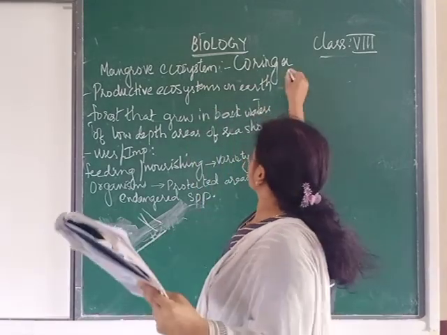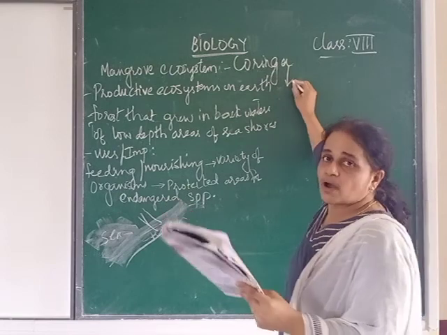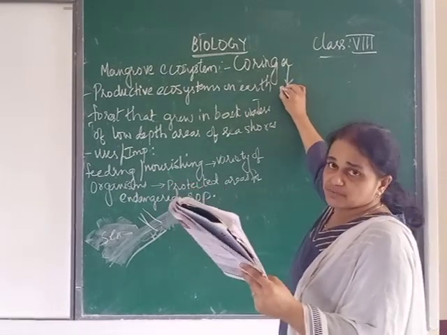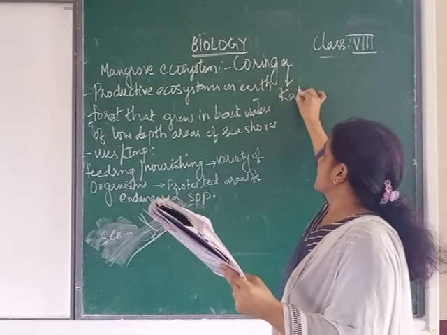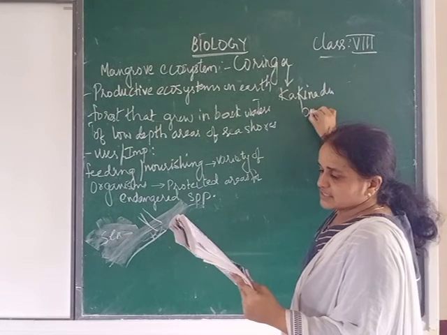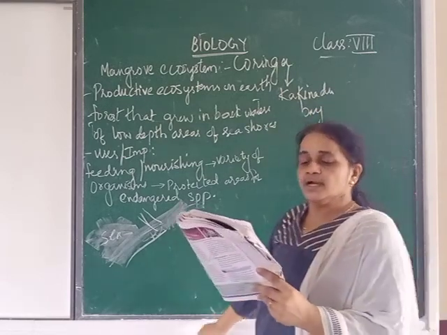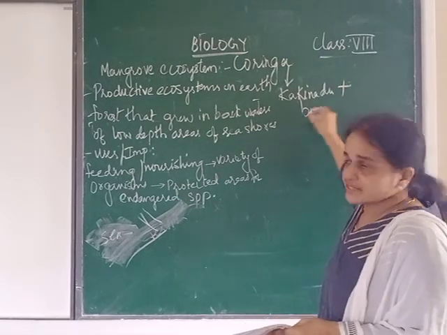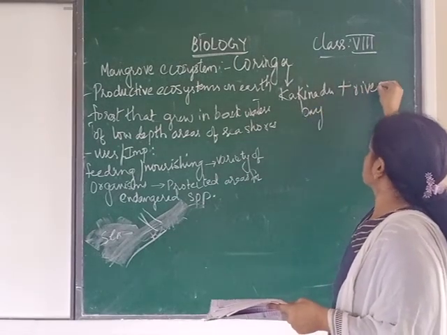That means Koringa is getting the combination from the bay. Bay means sea, Kakinada Bay, and which rivers? Koringa and Gaderu rivers. See, so bay, that is sea water, and the combination of rivers.